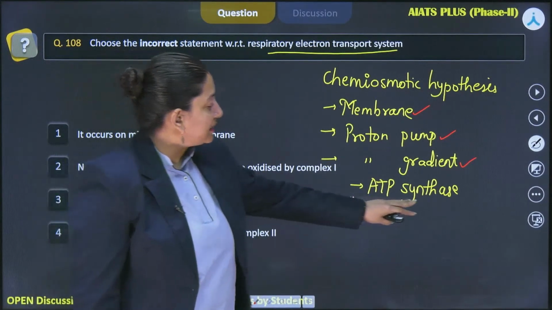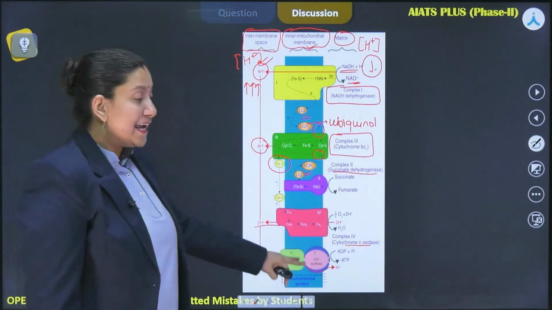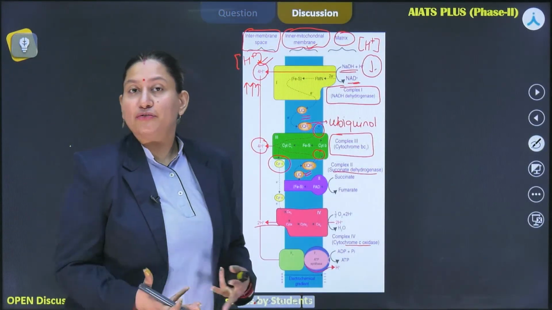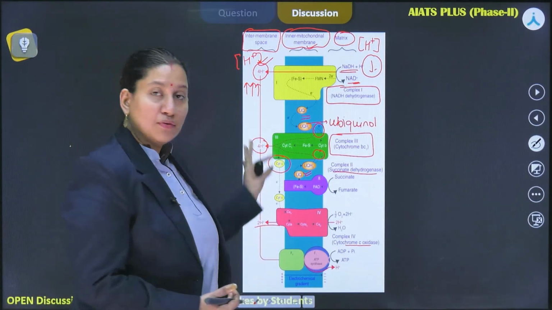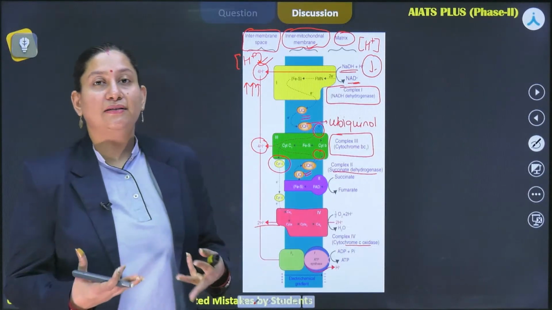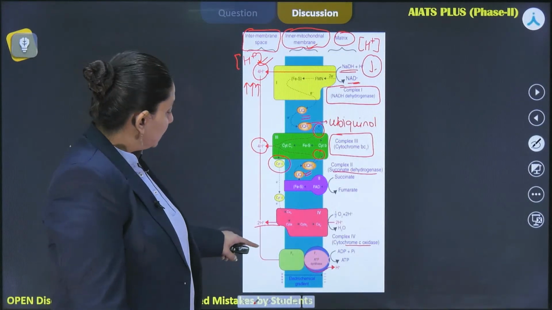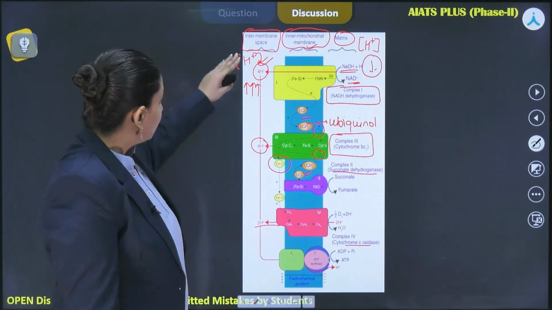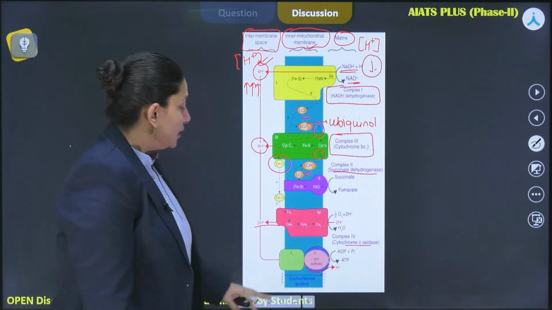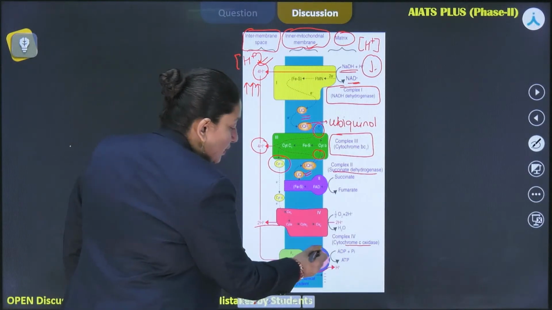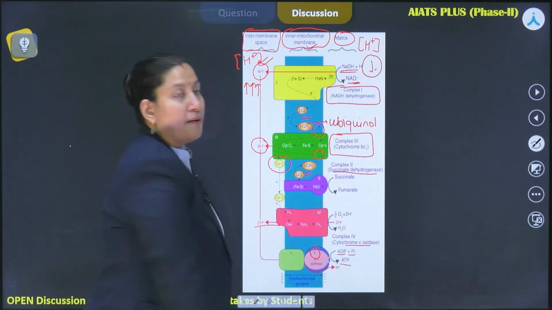Now the last one needed for the chemiosmotic hypothesis is ATP synthase, right? This ATP synthase doesn't help in the creation of the proton gradient, but rather in the breakdown of it, and the breakdown of this gradient is going to create the ATPs, because this molecule takes up the protons from the intermembrane space and influxes them back to the matrix, and that's how the ATP synthase F1 unit is going to rotate and create ATP by combining ADP and Pi, right?